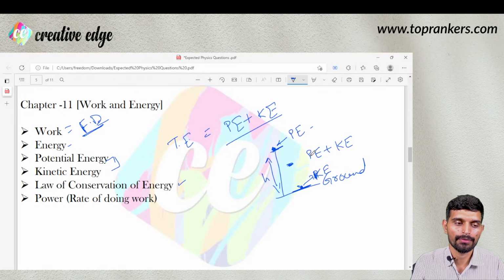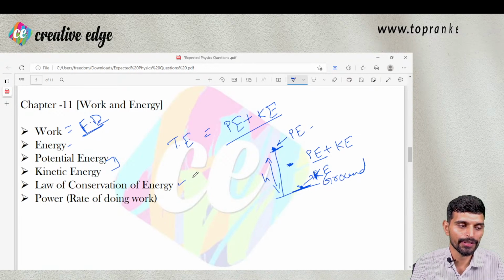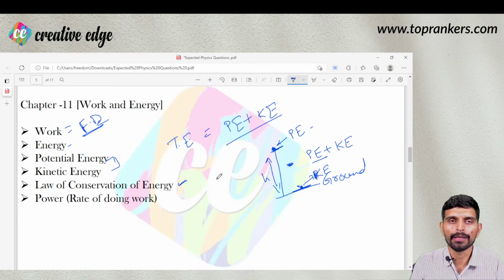So the total energy of the system in all these three cases, the numeric value of all three, will be the same. That says the law of conservation of energy. In fact, there are some basic numericals and solved questions available in NCERT class 9 chapter 11. You can go through them to understand how we apply this concept of the law of conservation of energy.